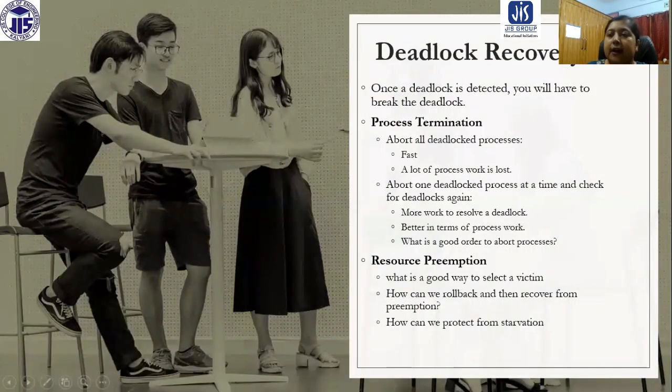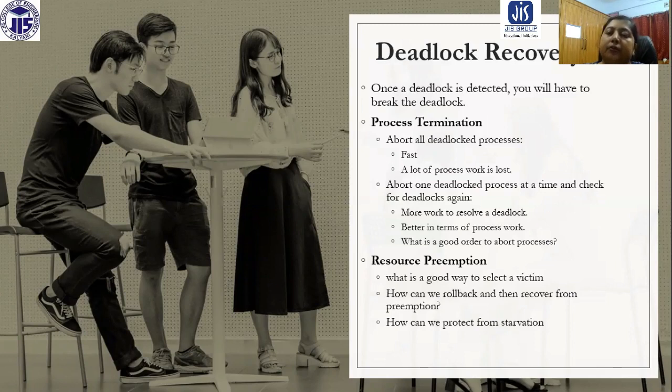Now the next thing comes: after detection, what should we do? If a disease is detected, we are going to take some medicine. That means we are going to take some action to recover from the disease. Here also, deadlock is a disease. It is a problem of the system. So if the deadlock is detected, we are going to do something for recovery. What are the things we can do? We can do two things: process termination and resource preemption.